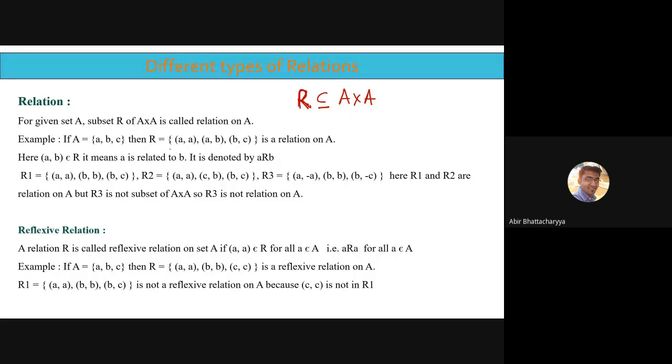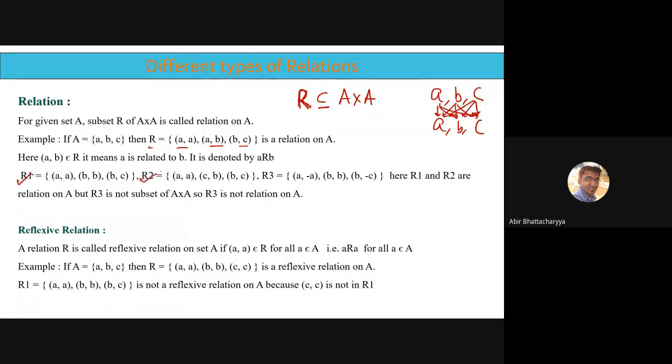Okay, so like this one, R is a subset of the product set A cross A. Now what is A? A is going to be {a, b, c}. So what's the product set? (a, a), (a, b), (a, c), (b, a), (b, b), (b, c), (c, a), (c, b), (c, c). These are the product set. Now any subset taken from the product set is going to be a relation.